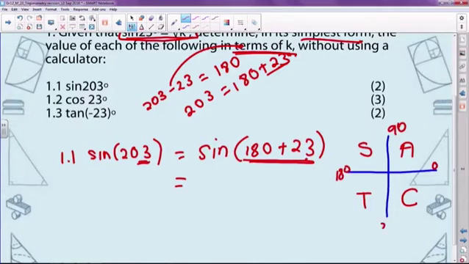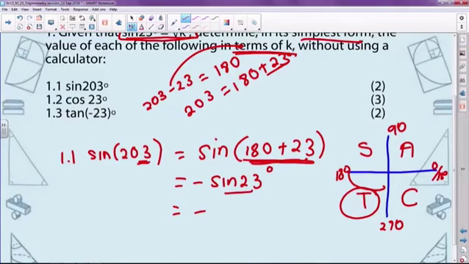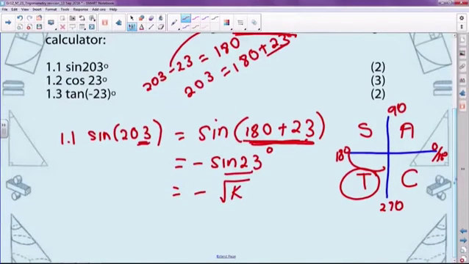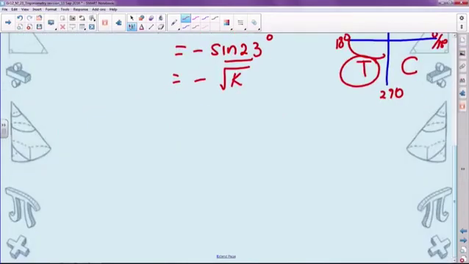And so if I'm looking for an angle 180 plus 23, that's going to fall into the third quadrant, and only tan is positive there. So therefore, sine of 180 plus 23 degrees will be negative sine 23. And we know that sine of 23 had a value of square root k. Okay, so the first one should have been relatively simple for most of you. Okay, let's move on to 1.2.